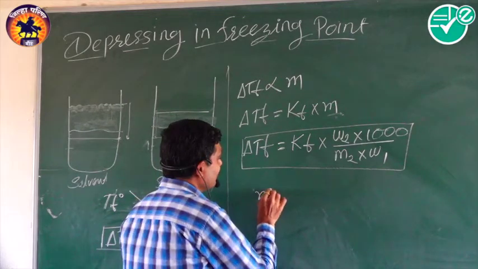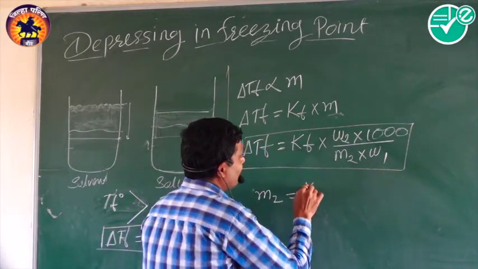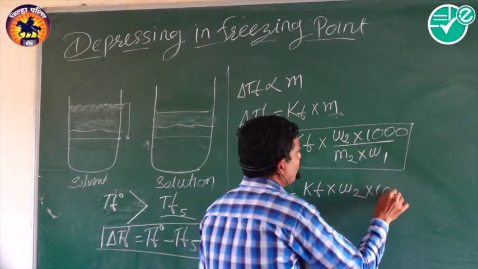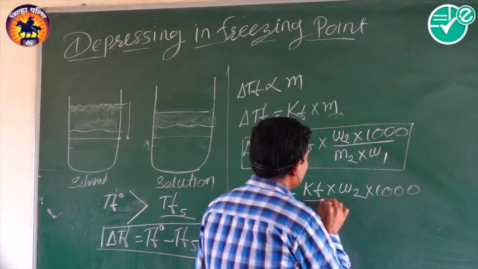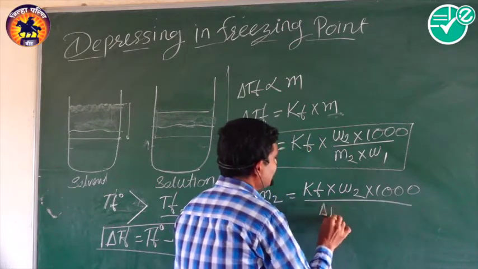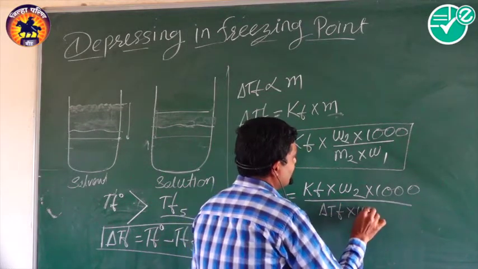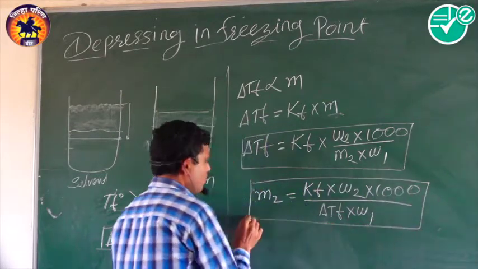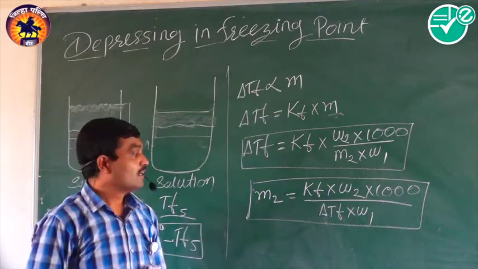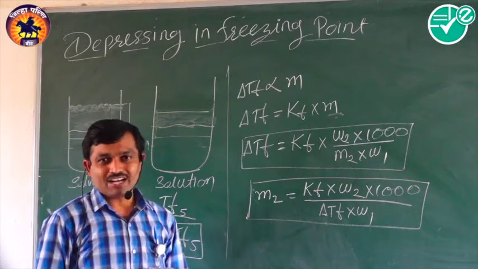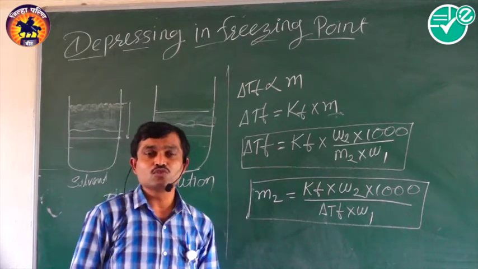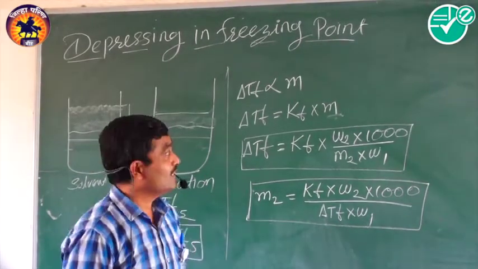So look here, M2 is equal to Kf into W2 into 1000 divided by delta Tf into W1. So this is a formula by which we can calculate the molecular mass of the solute. So this formula is to be used to solve the numericals.